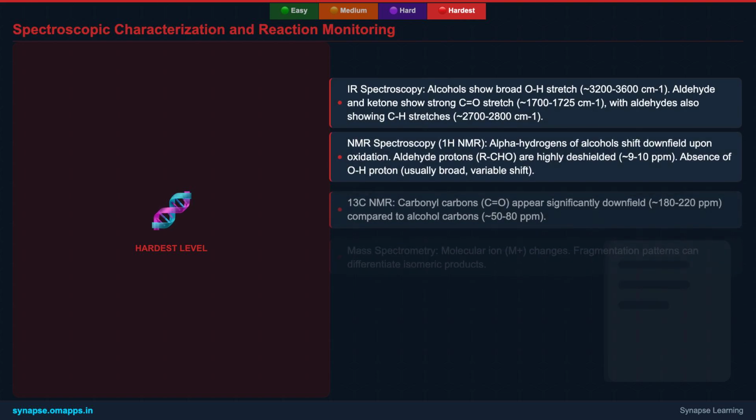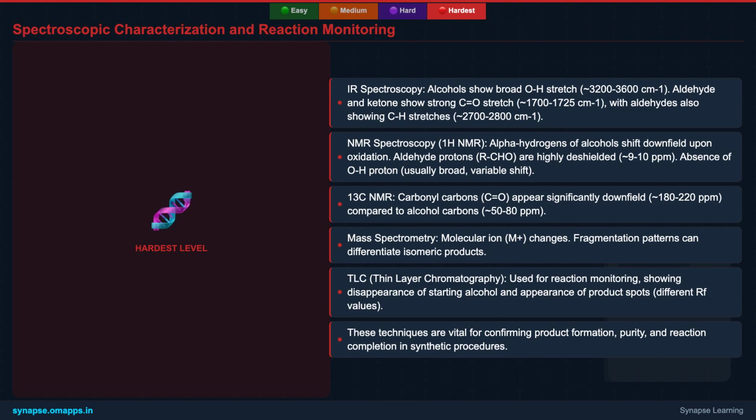Accurate characterization is as crucial as synthesis itself. Infrared spectroscopy helps identify the disappearance of broad OH stretches and the appearance of sharp C=O stretches. 1H NMR provides diagnostic signals for aldehyde protons and changes in alpha hydrogen environments. 13C NMR clearly distinguishes alcohol carbons from highly deshielded carbonyl carbons. Mass spectrometry confirms molecular weight and provides fragmentation patterns.